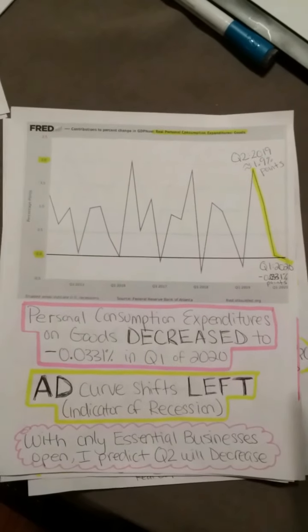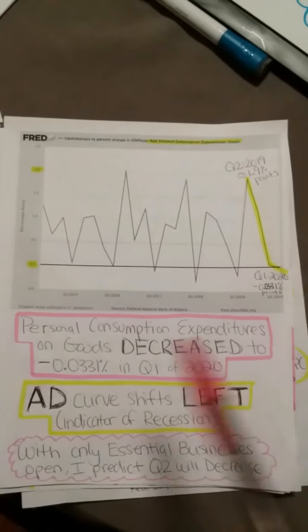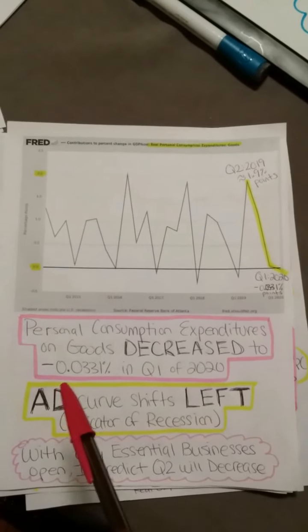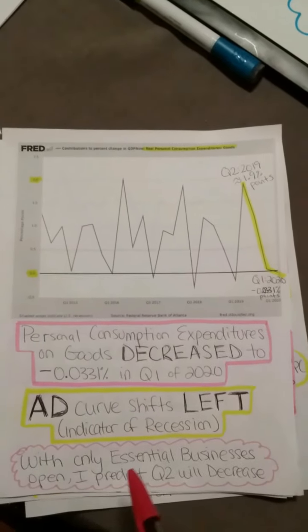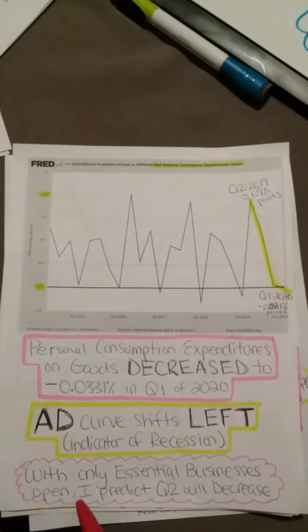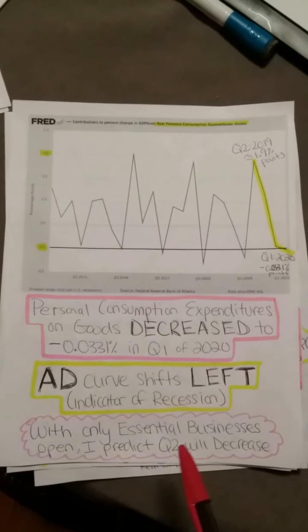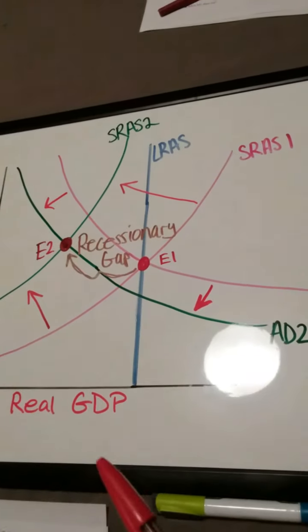On this graph, we observe personal consumption expenditures on goods decreasing by negative 0.0331% in just the first quarter of 2020. This causes the AD curve to shift left, another indicator of recession. And with only essential businesses open, I predict quarter two will only continue to decrease the AD even more.